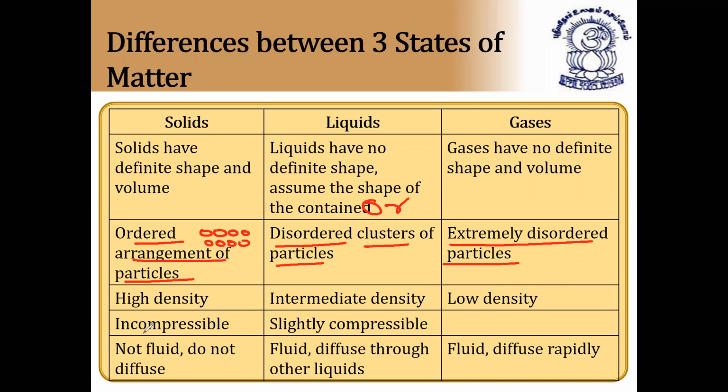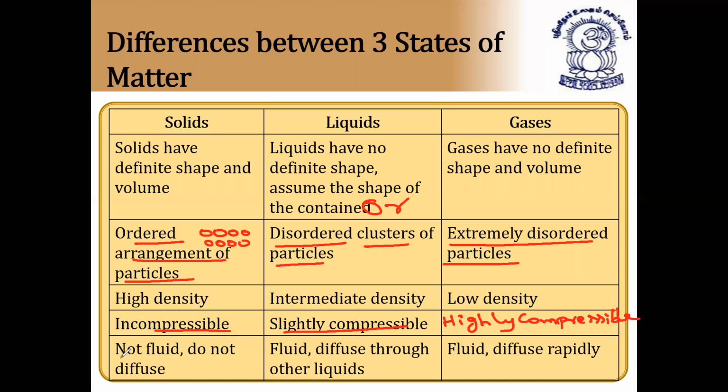Next, solids are incompressible, they cannot be compressed even by applying pressure, and liquids are slightly compressible. Gases are highly compressible, very important. By applying pressure, we can compress a gas to any level. You can see the same thing in a cylinder also. So gases are highly compressible, liquids are slightly compressible, whereas solids are incompressible.